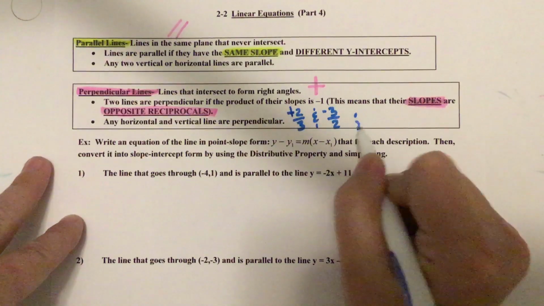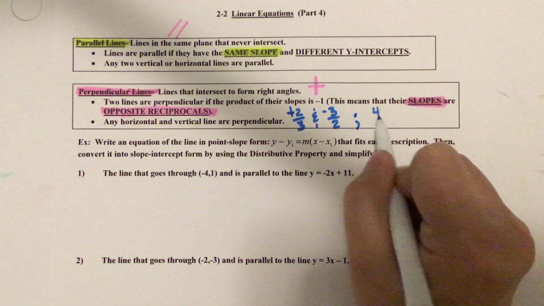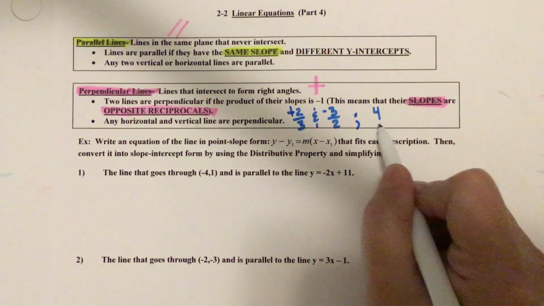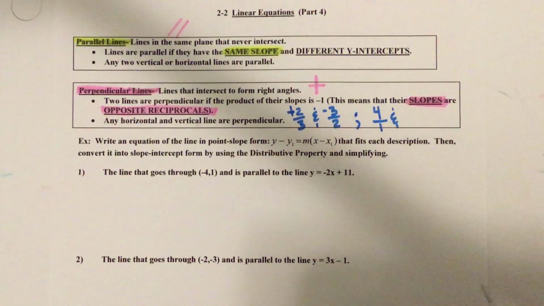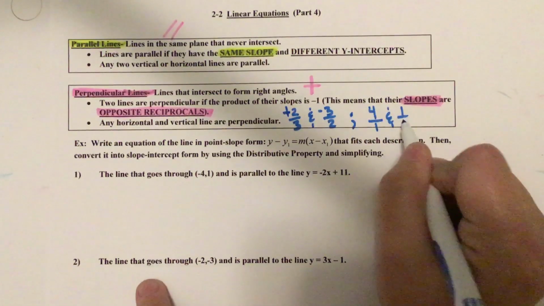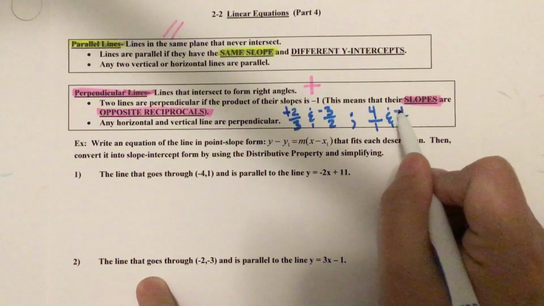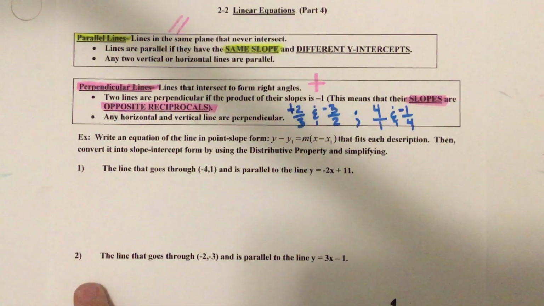Okay, let me make up another example. Let's just say I gave you the number 4. First of all, you have to remember that every number is understood to be over a 1. So if you want the opposite reciprocal, you're going to flip the fraction, switch the sign. So if this one's positive, this one's negative. So these are examples of opposite reciprocals.